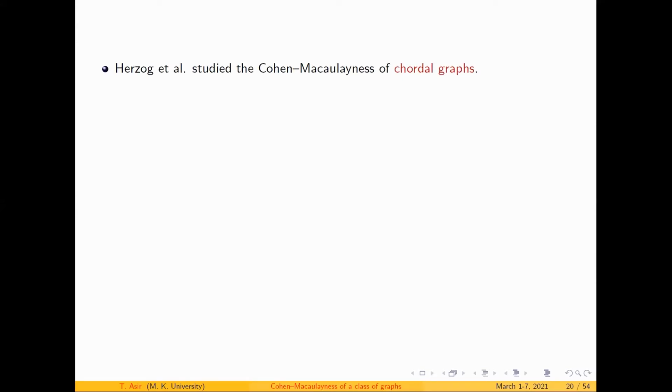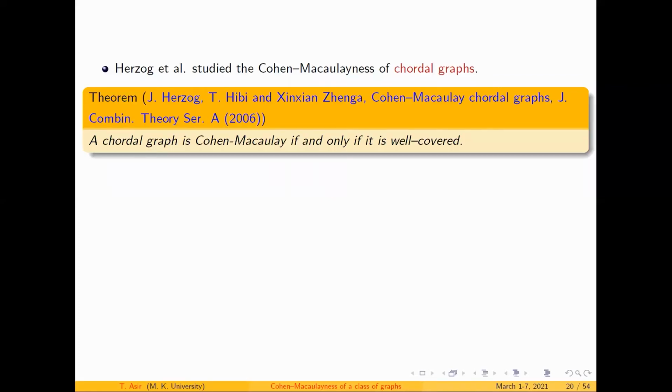You may know what a chordal graph is. For every cycle of length more than 3, you should have a chord; such a graph is called a chordal graph. So here is the corresponding theorem. A chordal graph is Cohen-Macaulay if and only if it is well covered. Well covered means that if the size of all the maximal independent sets is the same, then the corresponding graph is called well covered.